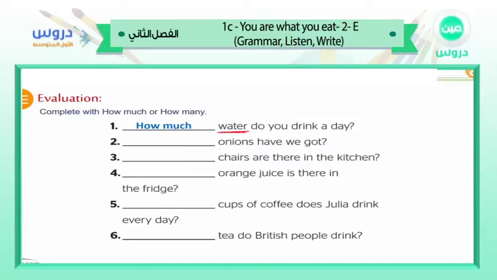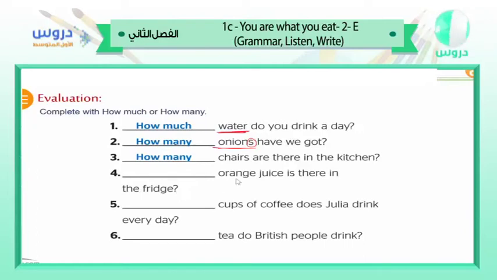Next, number 2. Onions have we got? Onions. It's plural, okay? 1 onion, 2 onions, 3 onions, so 4 onions, and so on. So we have to say how many? Exactly. How many onions have we got? Number 3. Chairs are there in the kitchen. Chairs. Countable or uncountable? Countable. Chairs. Can you see the S? How many? Number 4. Orange juice is there in the fridge.